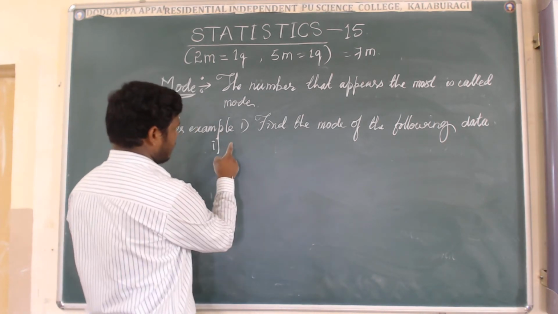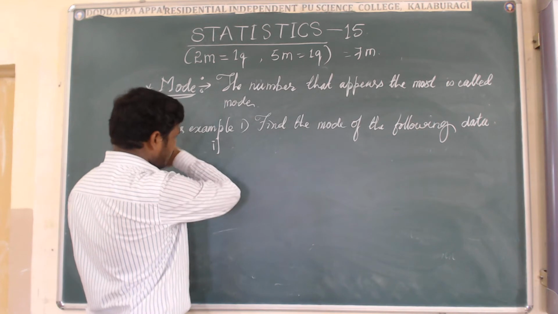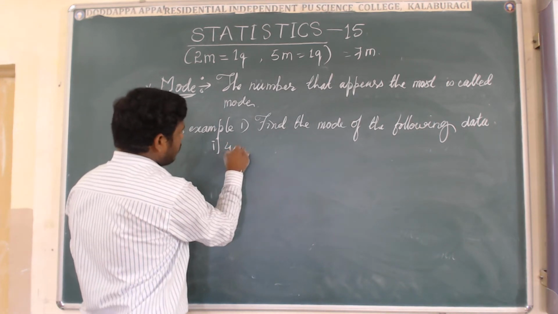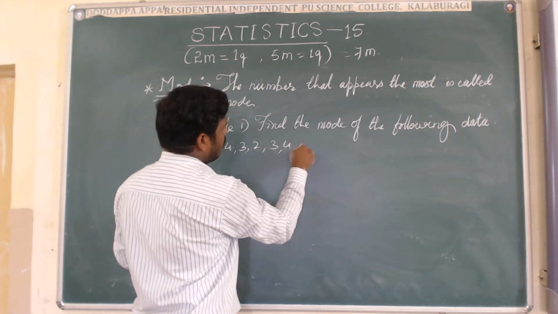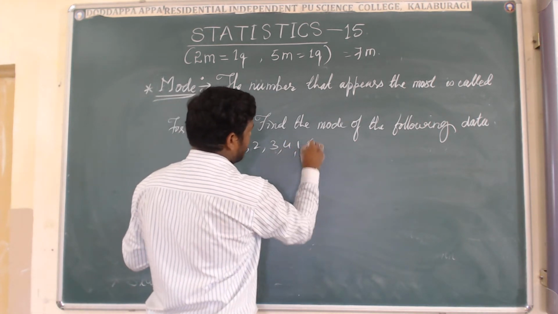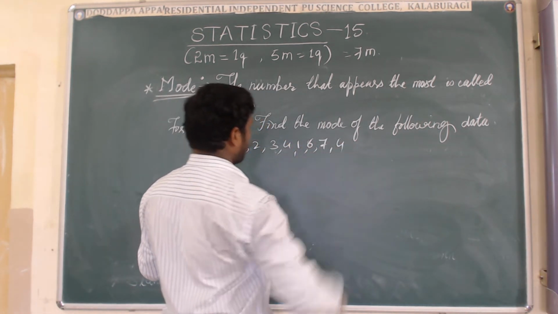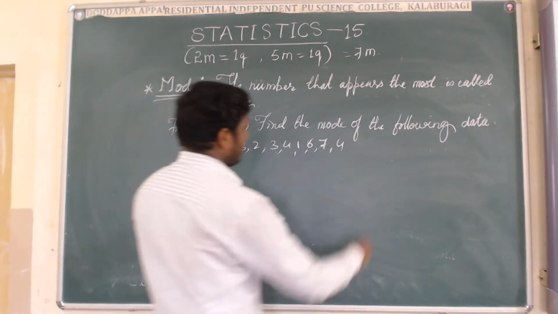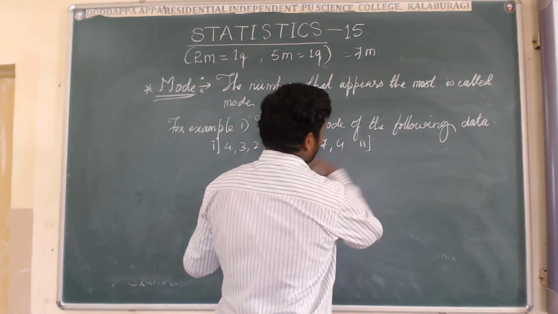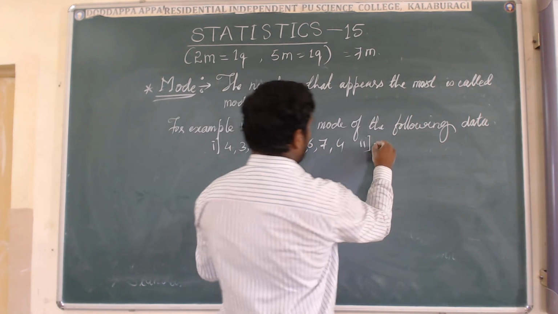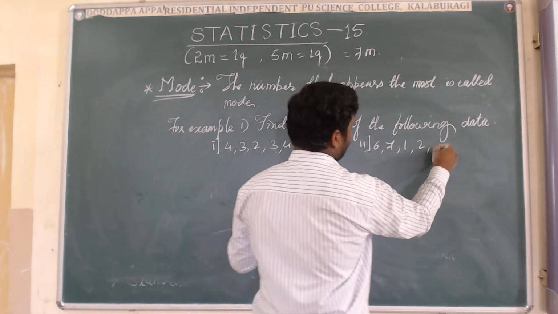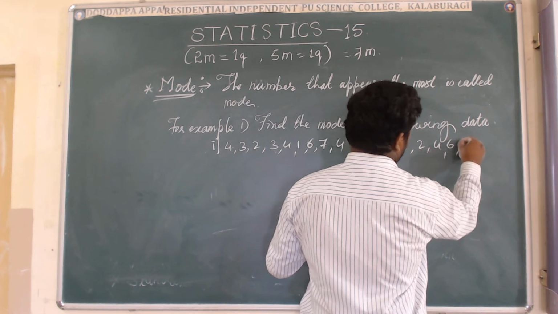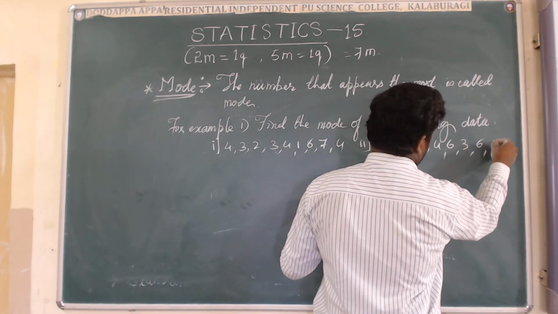You have to solve that. The first one is 4, 3, 2, 3, 4, 1, 6, 7, 4. This is the first example. The second one I will write in front of that. The second one is 6, 7, 1, 2, 4, 6, 3, 6, 7.